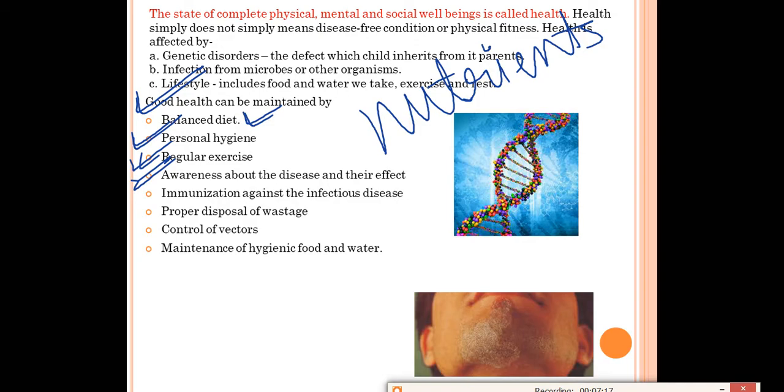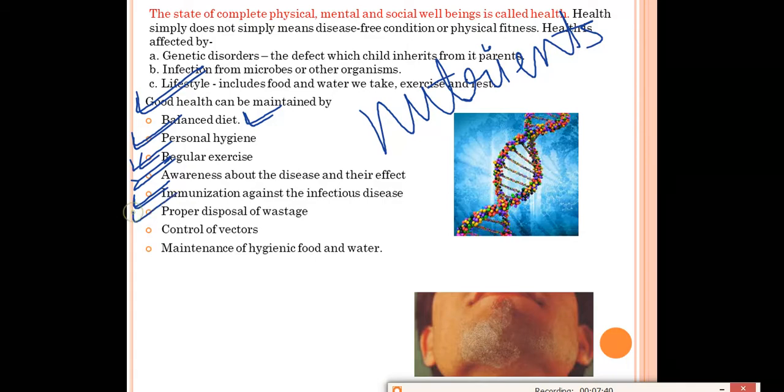Next is immunization against infectious diseases, right? Many vaccines are available for some diseases by which we can protect our body from infectious diseases. Nowadays, because of COVID-19, vaccines are available, two doses. We should take both doses so that we will be less prone to COVID-19.